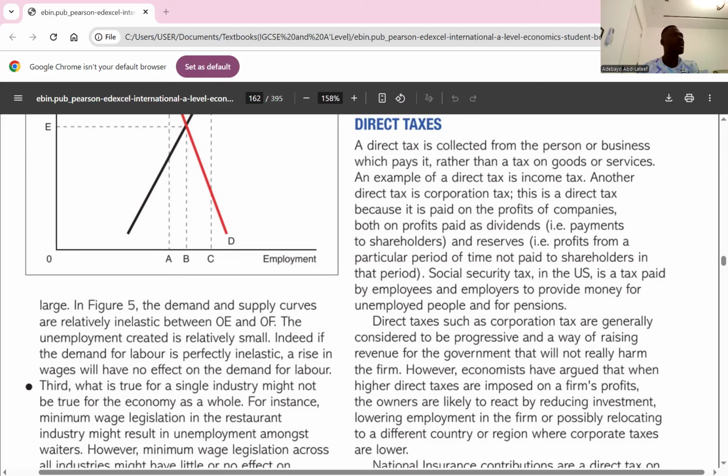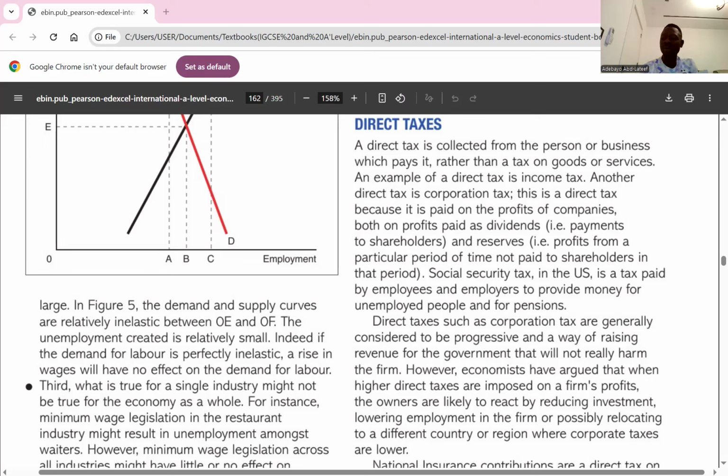So we're going to start with labor supply. When we talk about labor supply, we're simply talking about the willingness and ability of employees to make themselves available for a job. That is labor supply. So taxes on labor income directly affect individuals' take-home pay. Whatever tax they have to pay will affect what they take home, and that is what we call disposable income, because disposable income is the income that you can either spend or save, right?